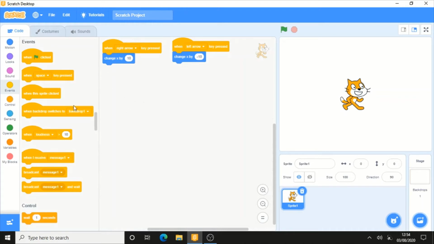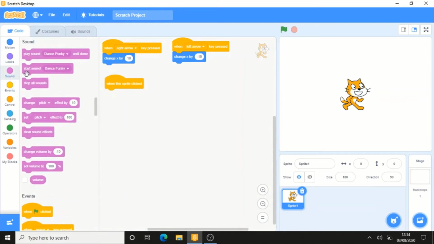The next block is when this sprite is clicked. Now you can make something like play sound meow there, and now when I click on the sprite, that is the cat, see what happens.